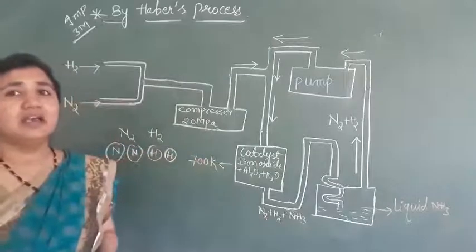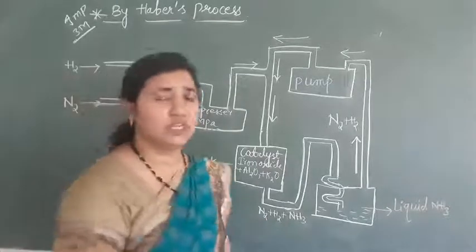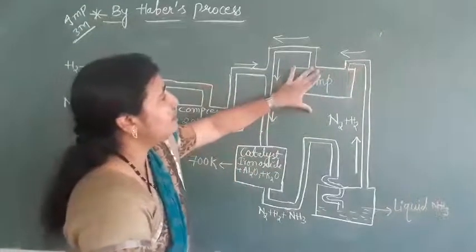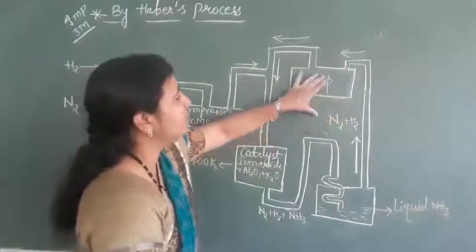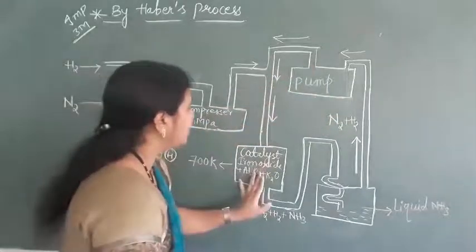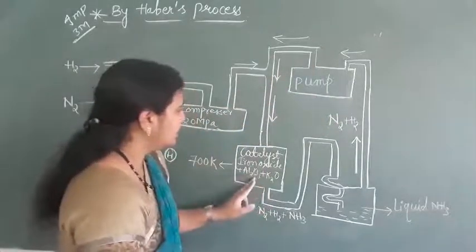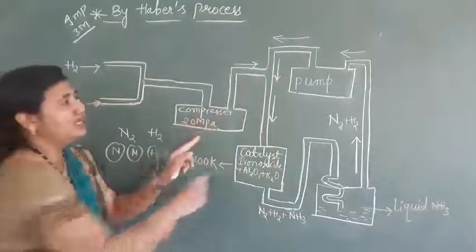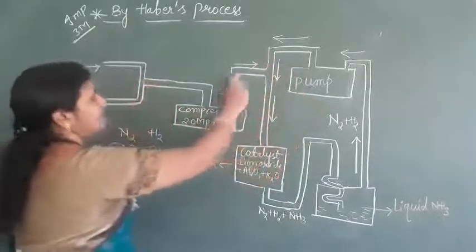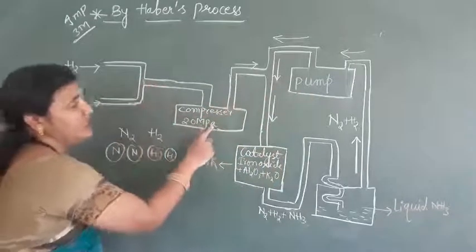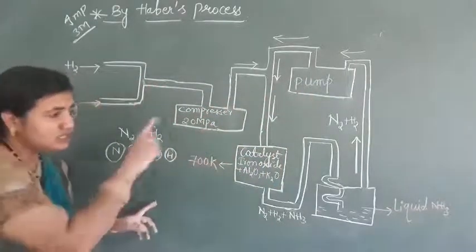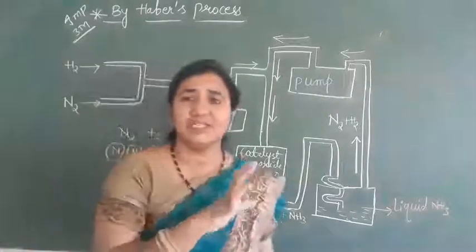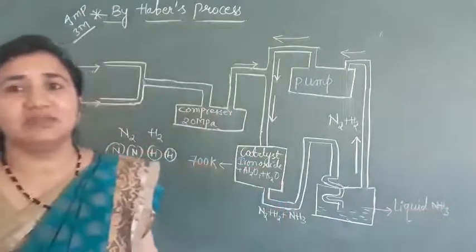And the unreacted nitrogen and hydrogen are recirculated. Here we have a pump, they get compressed, and again they come back to the catalytic converter, or maybe they pass through the compressor. Sometimes they get compressed there also along with the fresh gases. Okay, so this is the Haber process we have seen. Very important topic it is, easy only. So practice this question.